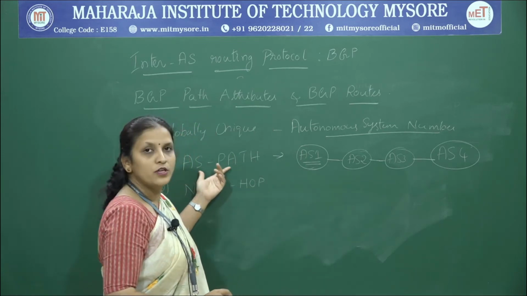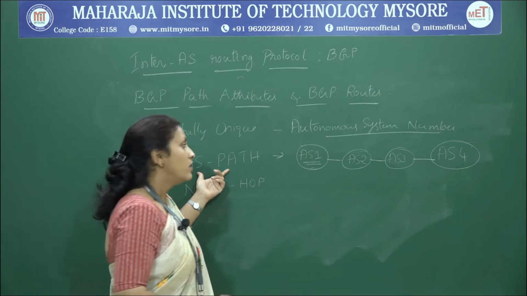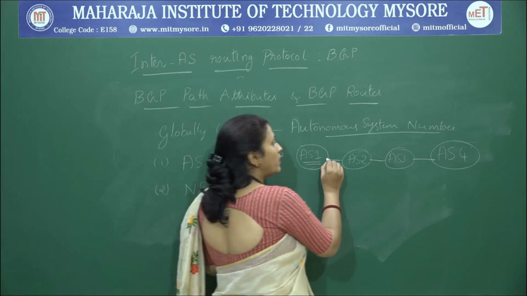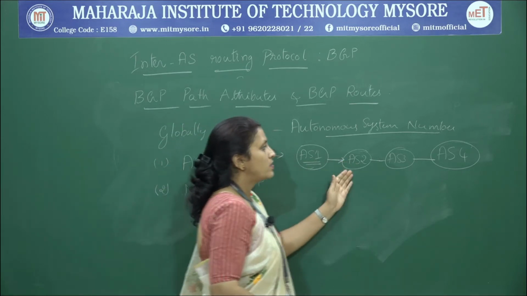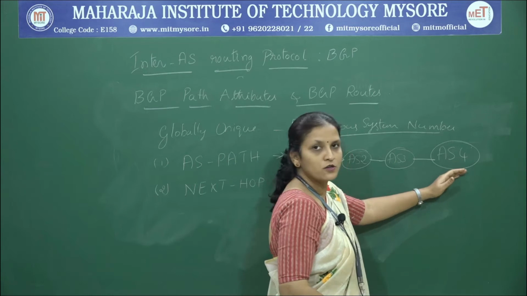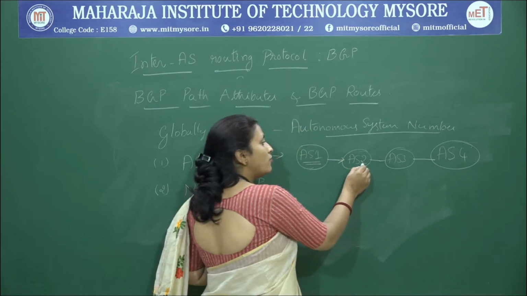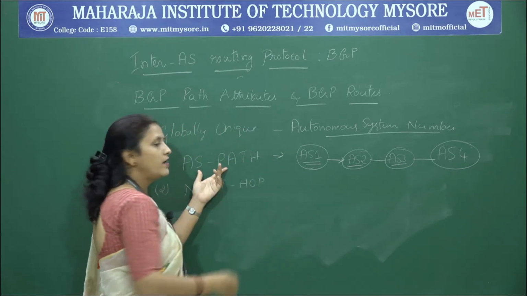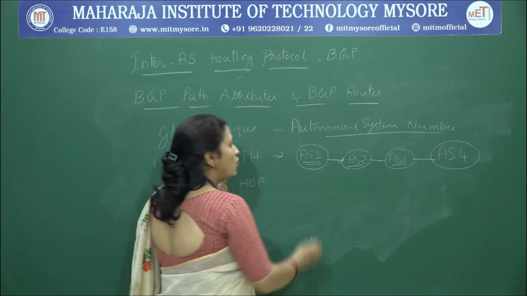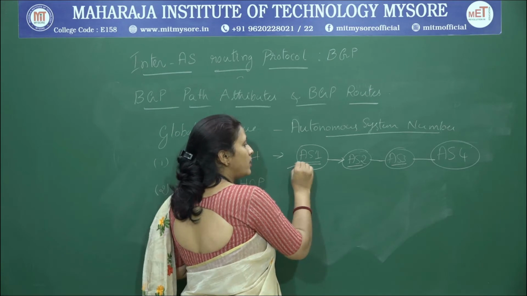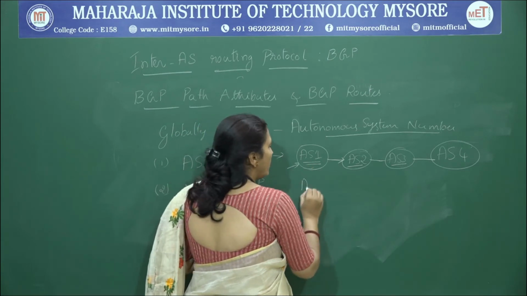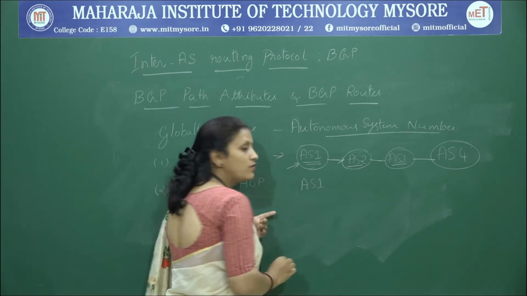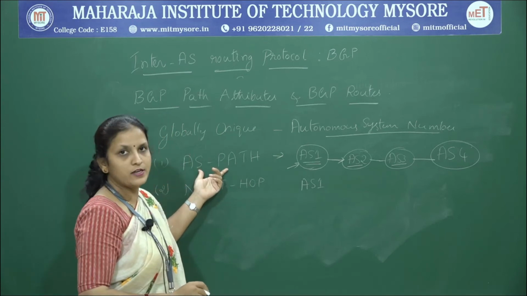What do we get with respect to AS path? As and when that particular data packet passes through an autonomous system, the ASN of that autonomous system is added to this attribute. So, when a packet originates at AS1, AS1 is the value stored for the AS path attribute.